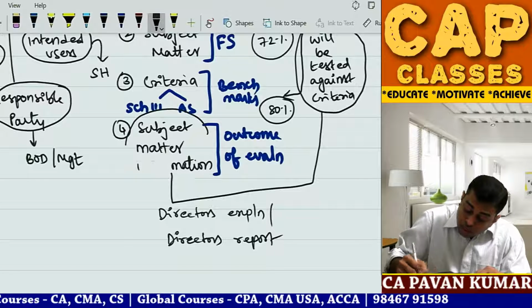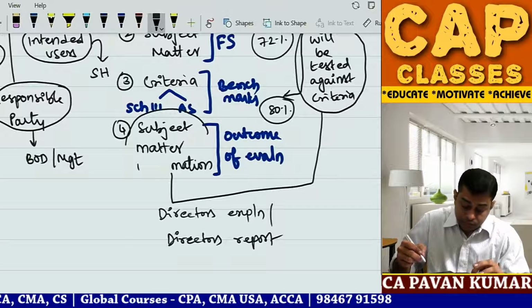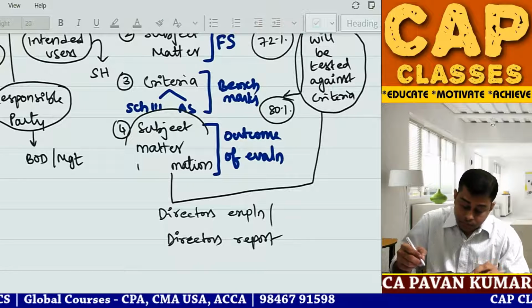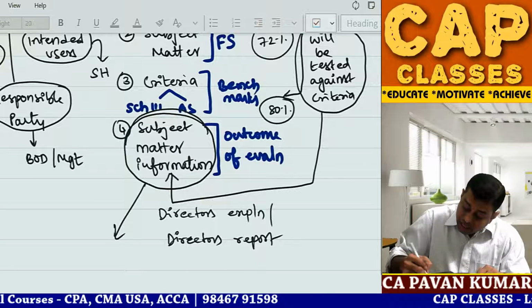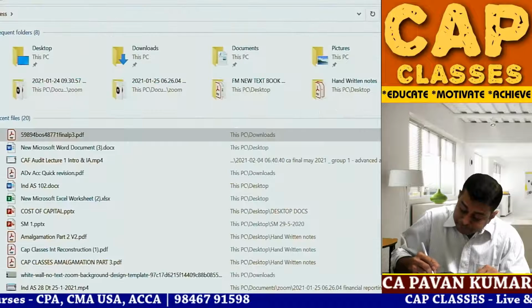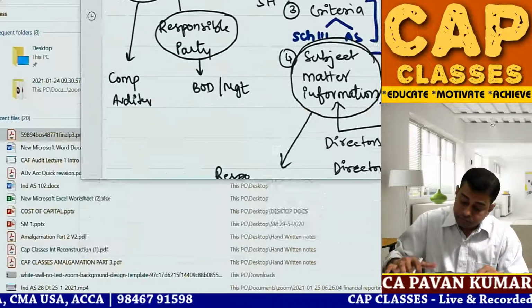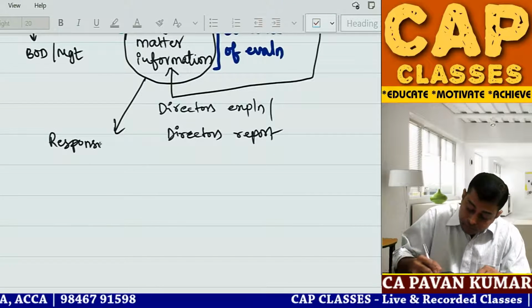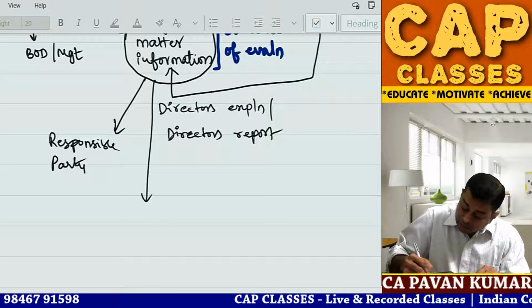So who will prepare the subject matter information? Sometimes the responsible party, sometimes the auditor.